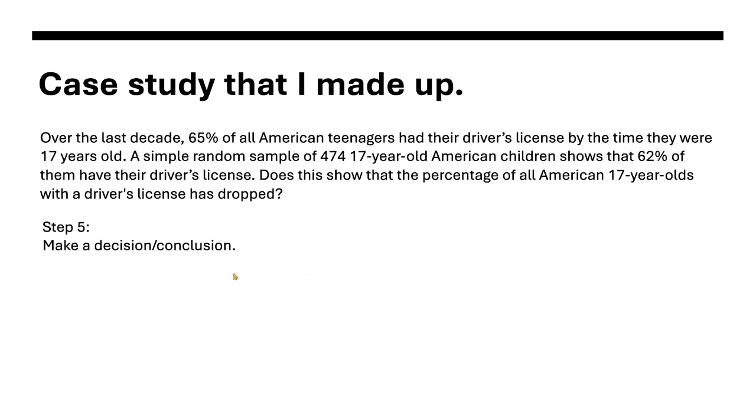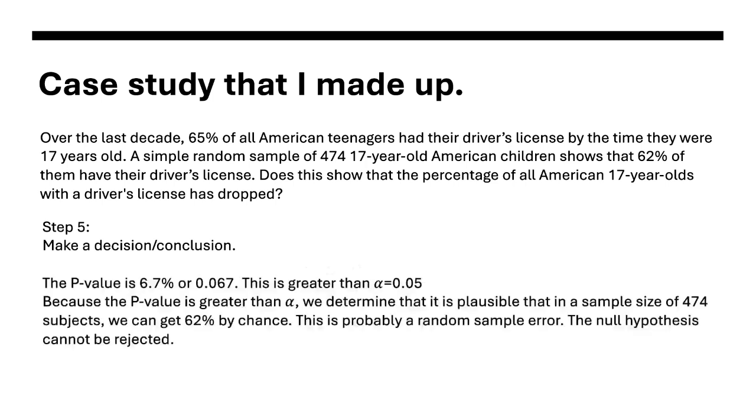So what do you think? 6.67%. That's the chance of getting p hat of 62% with a random sample of 474. Is that possible? Well, it is greater than our level of significance, 0.05 that we're using. It's greater than alpha. Because the p-value is bigger than alpha, we determine that it is plausible that a sample size of 474 subjects could, in fact, get a 62% by chance. It's probably a simple random sample error. And so the null hypothesis cannot be rejected.